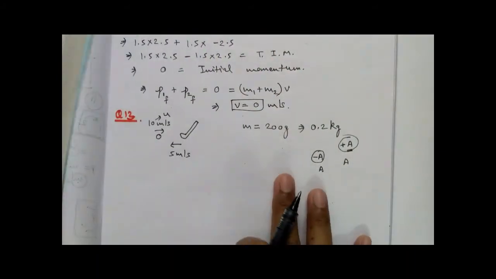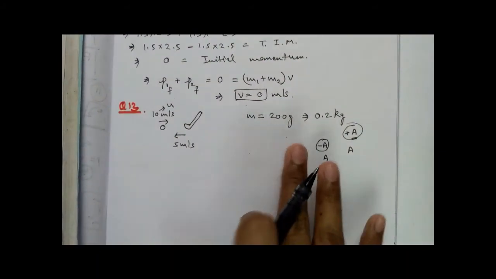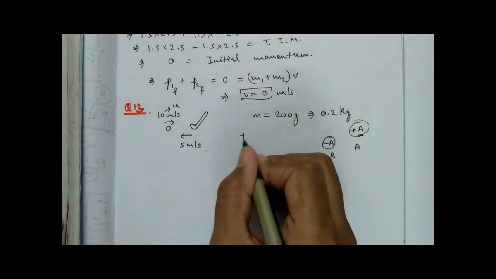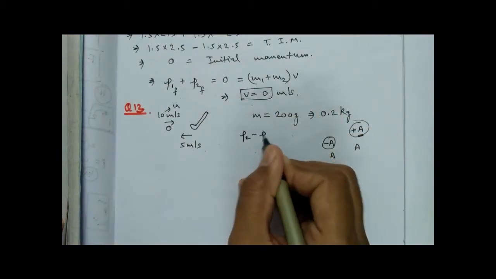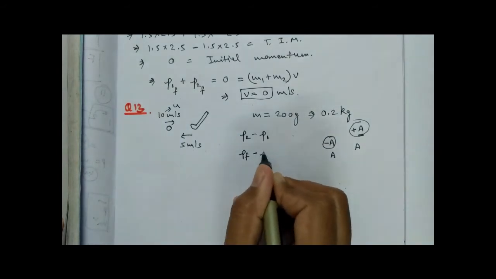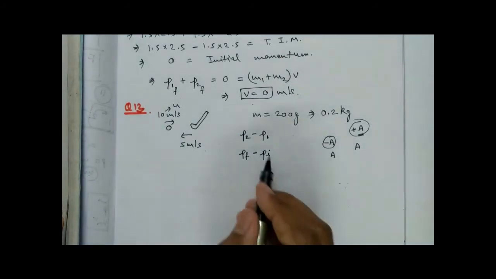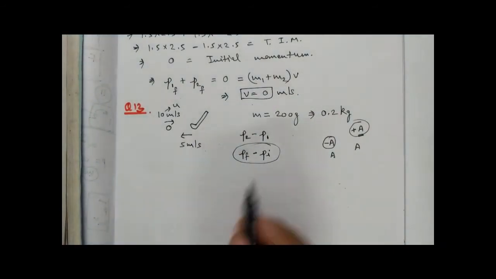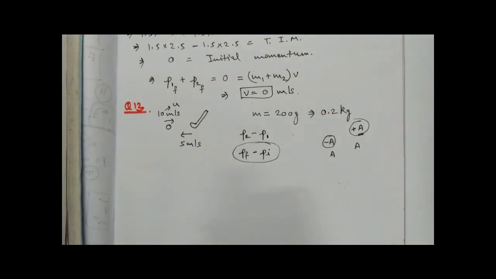So now here you have to calculate the magnitude of the change in the momentum. So what is the change in the momentum? It will be P2 minus P1, or we can write it as final momentum minus initial momentum. First calculate its initial momentum, then calculate its final momentum, and then subtract them.